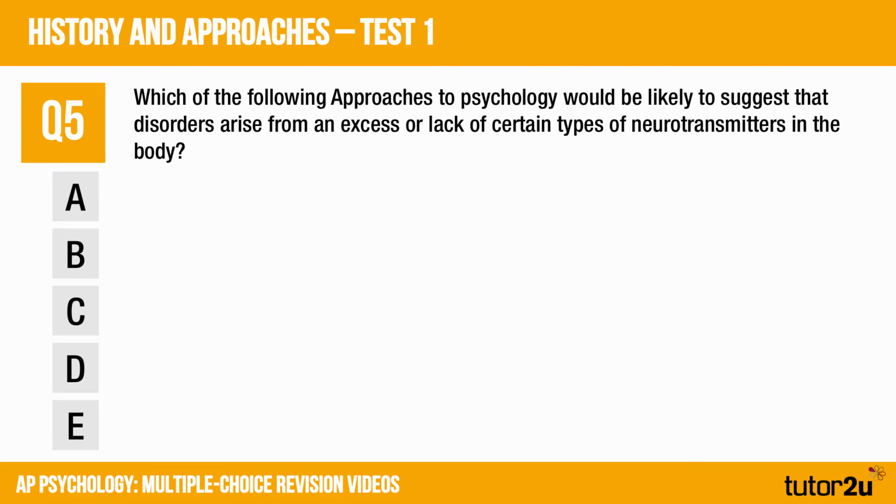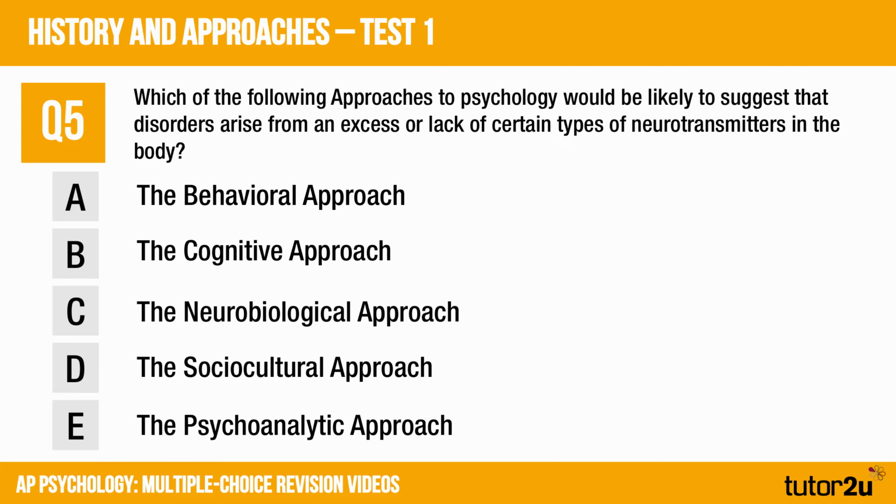Okay, question 5. Which of the following approaches to psychology would be likely to suggest that disorders arise from an excess or lack of certain types of neurotransmitters in the body? Again, 5 approaches listed there. Which is the correct one there? Hopefully you've made your choice.